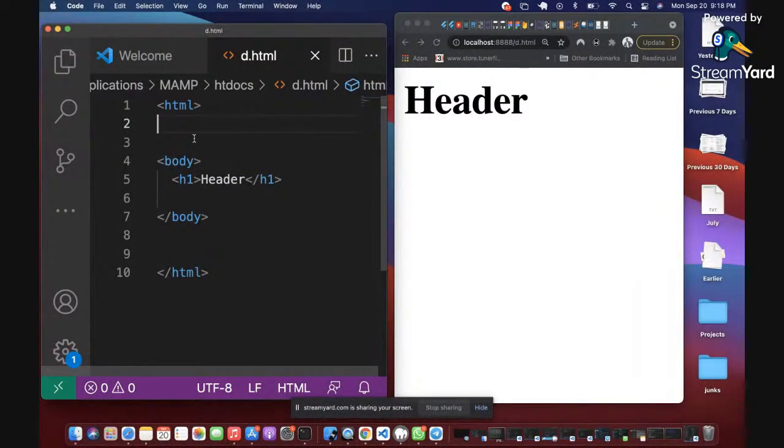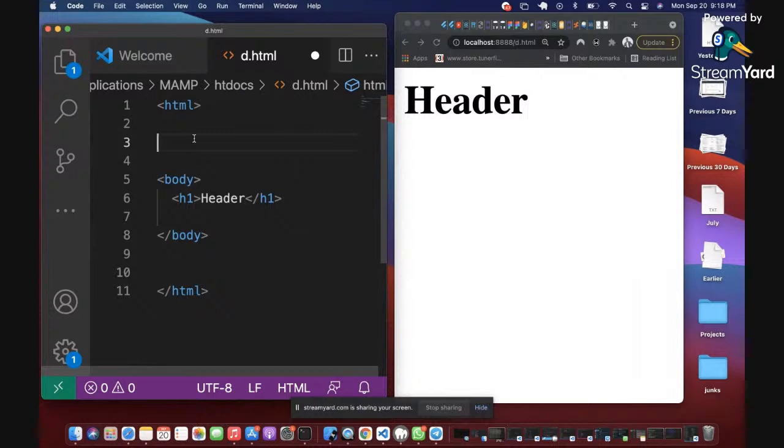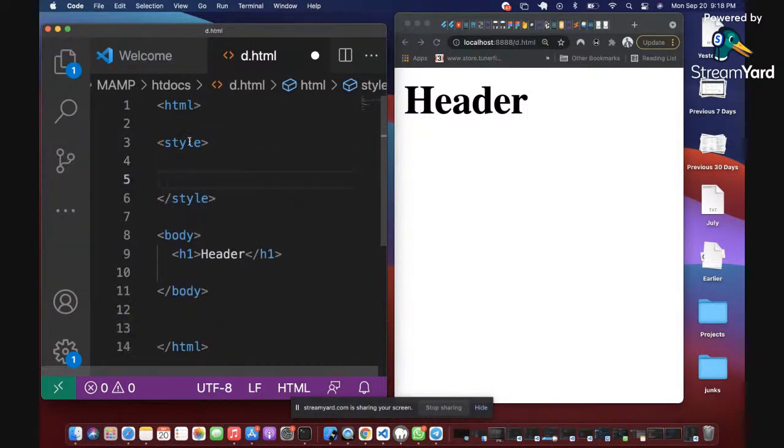So for example, if I come here to write your CSS style, what you have to do is to define a style tag like this, and inside the style tag, that's where you are going to drop the CSS code, right? Let me say that again. If you want to write your CSS code, you will open a style tag, you will close the style tag, and in between the open and close style tag, that's where you're going to write your CSS code. That is called the on-page styling, right? I'm going to explain the inline styling when we go to the types of styling: inline styling, external styling, and then the internal styling. So this one is internal styling, or the on-page styling.